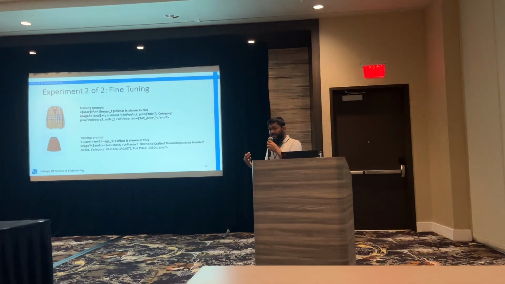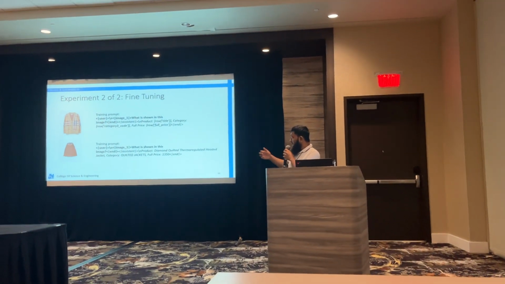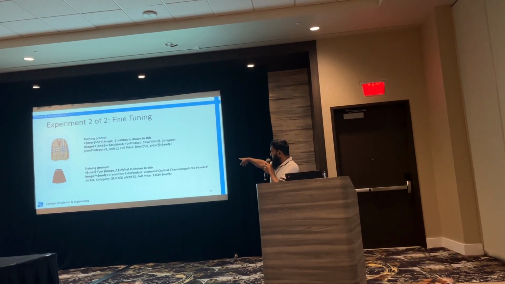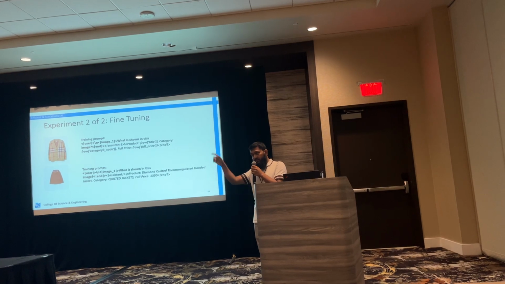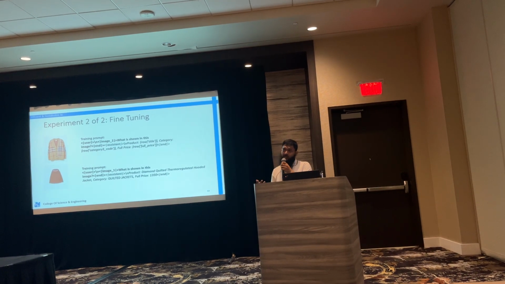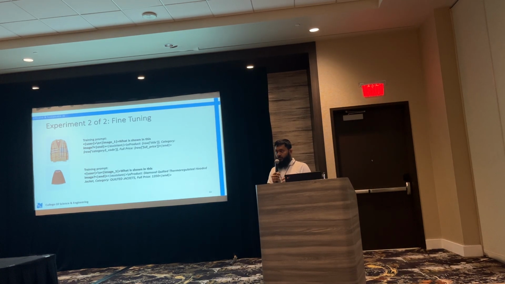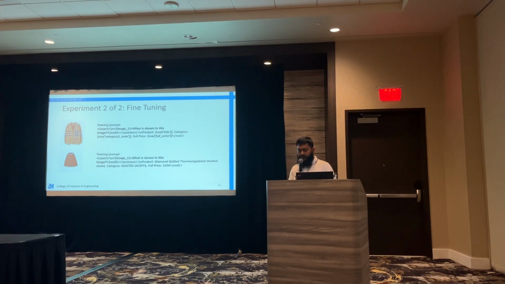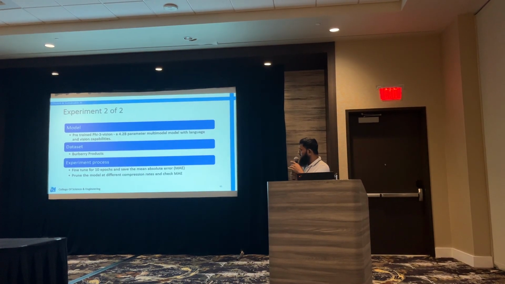Because we can get text data out, let's just fine-tune the model in such a way that we tell it we expect you to give us only the product name, the category, and the full price. In this way, we can use the full price to match it with the original price and see how well the model works. So we're not going to talk about the language here, how well it performs, but rather its ability to extract features from the image and give us the price of each of the objects inside the image. So this was the method.